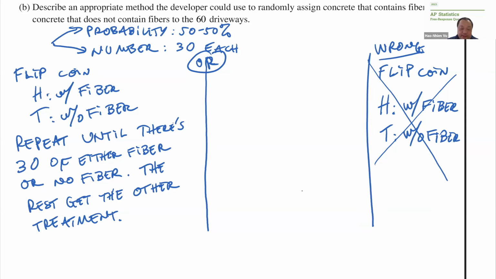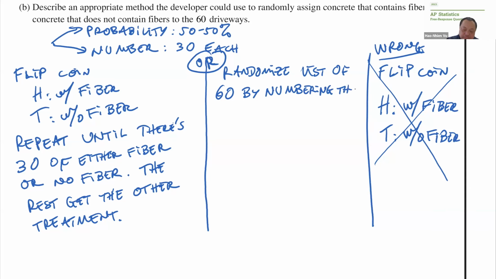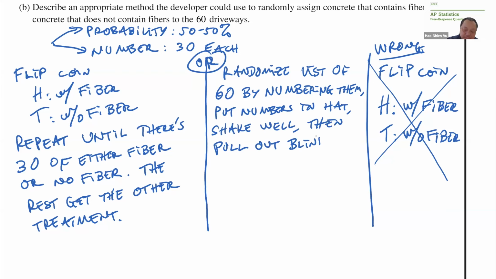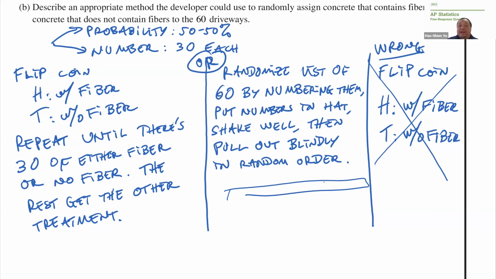Another way of doing it is to randomize the entire list. For example, by putting them in a hat, shake well, and blindly pull them out in order. Then what you have is a big list that's already all random.